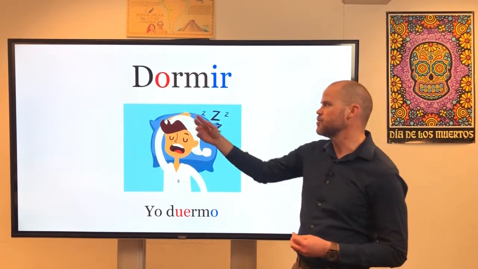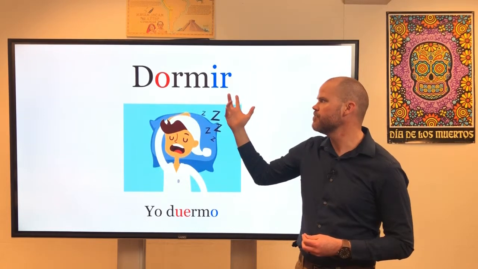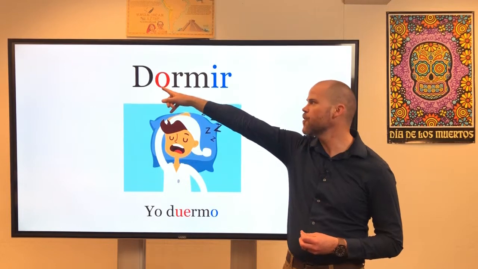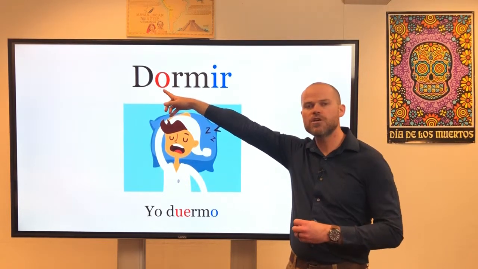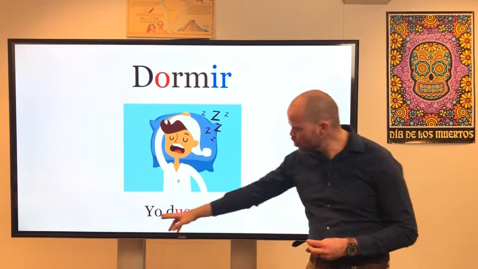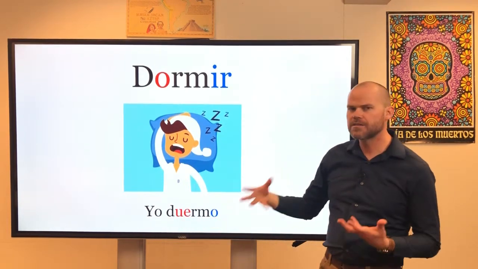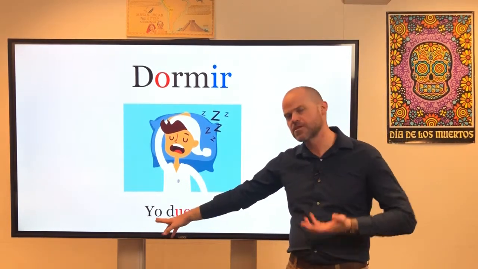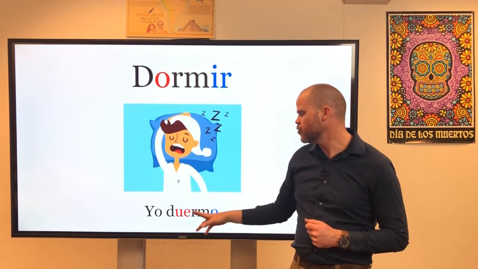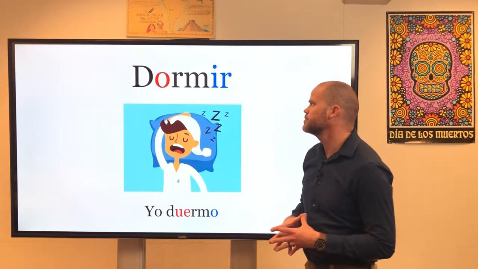So let's look at some examples. So the verb dormir in the infinitive means to sleep. Okay, notice we have an O here in the infinitive. And this O is going to change to a UE in all of those forms inside of the boot. So yo duermo is I sleep. So the yo, as you recall, is inside the boot, so we have to have the O change to a UE. Okay, yo duermo means I sleep.